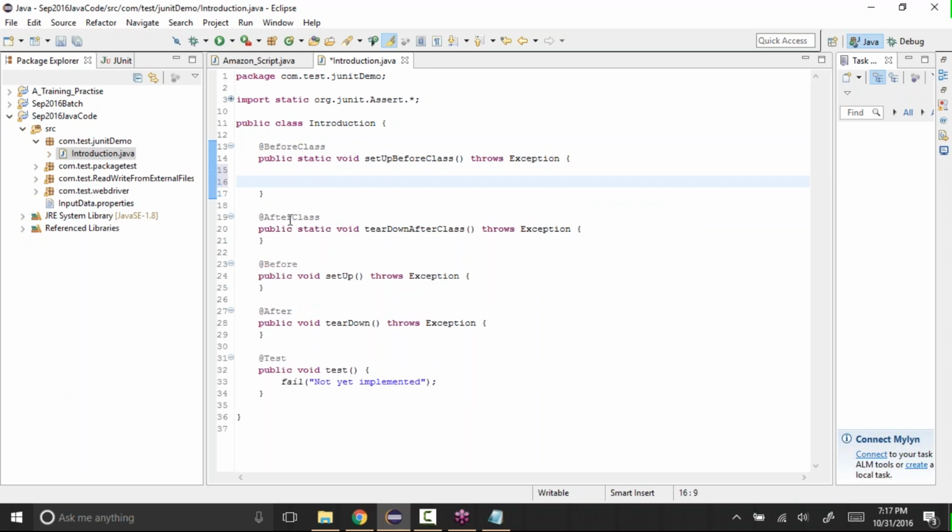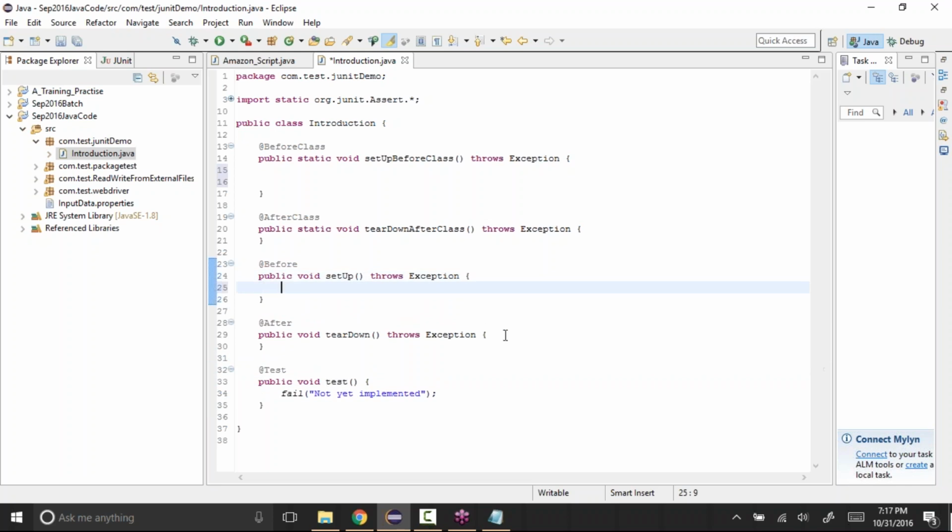In the same way, @AfterClass code will be executed after the class is used. And @Before will be executed before each test method. Whenever you call this test, it will execute whatever is in @Before, and whatever is in @After will be executed after the test has been executed. So it's kind of a reusable thing.